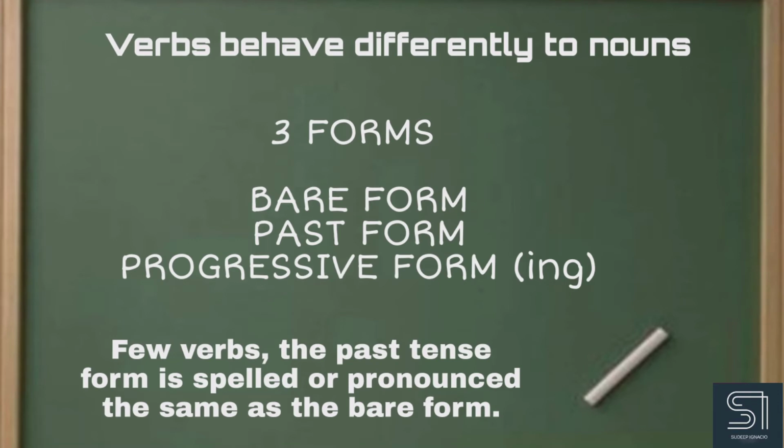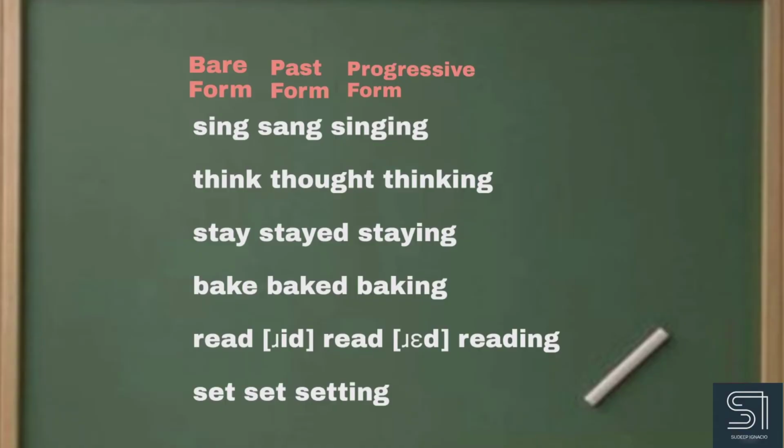Verbs behave differently to nouns. Coming to the verb, morphologically, verbs have a past tense form and a progressive form. For a few verbs, the past tense form is spelled or pronounced the same as the bare form. For example, sing, sang, singing. Here the past tense form is sang and the progressive form is singing. We tend to use the progressive form ending with -ing. It's singing, and it's actually a gerund.